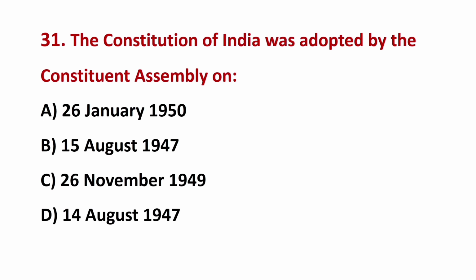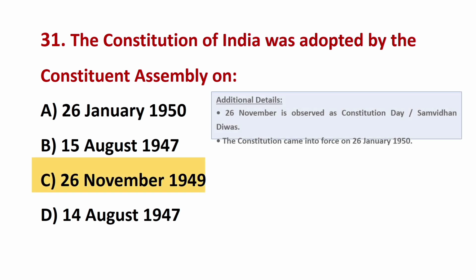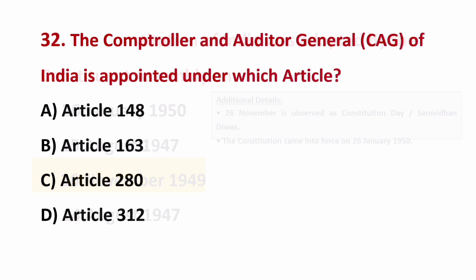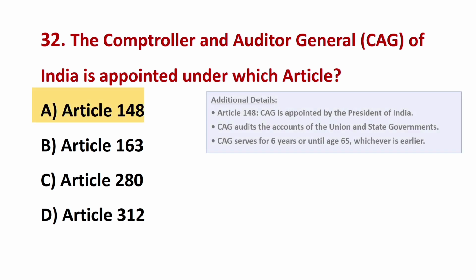1950. The Constitution of India was adopted by the Constituent Assembly on? The correct answer is C. 26th November 1949. The Comptroller and Auditor General (CAG) of India is appointed under which article? The correct answer is A.